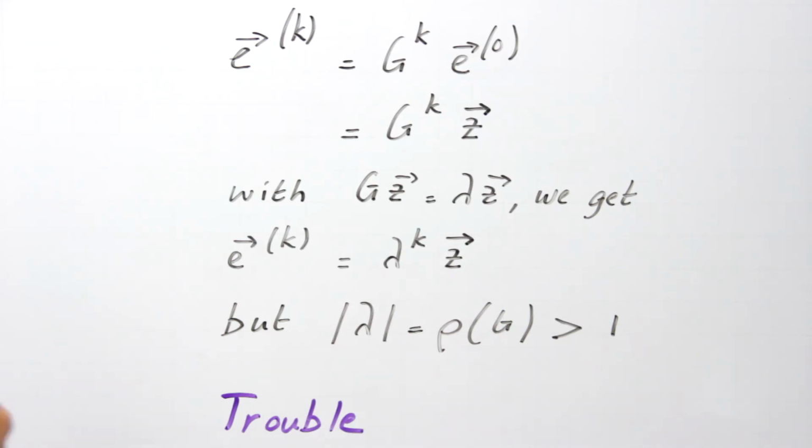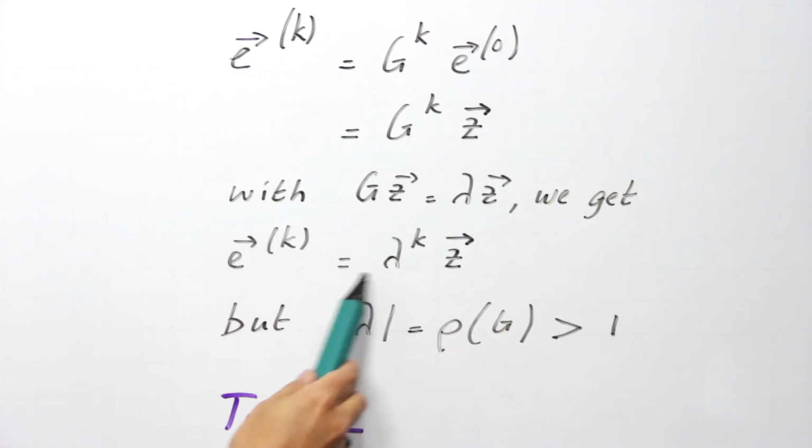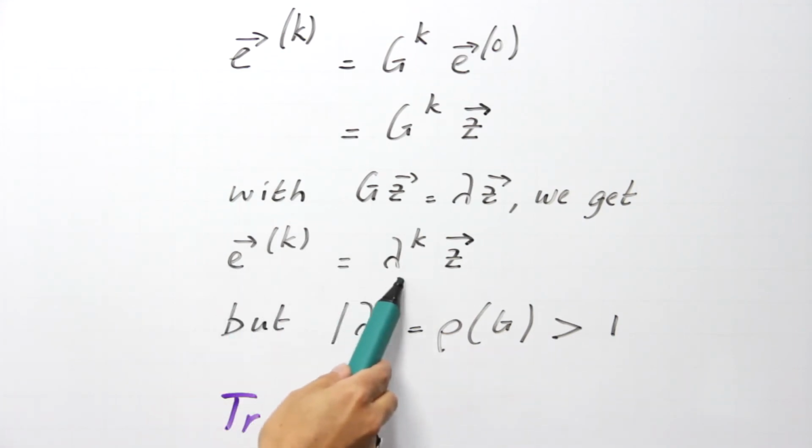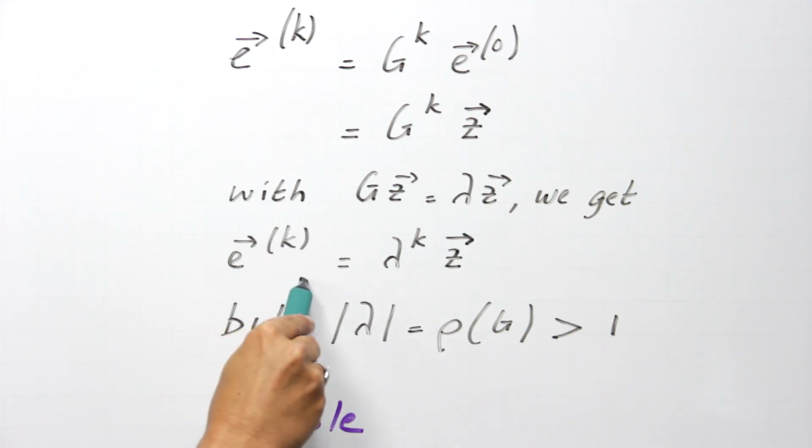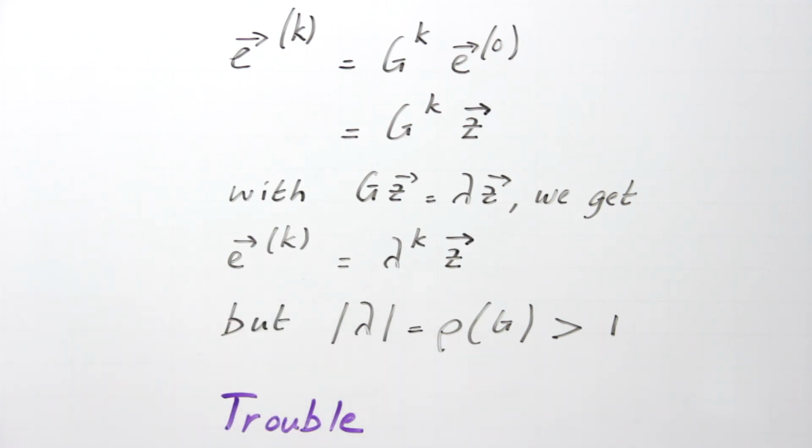So if we apply G k times, in fact what we do is applying lambda k times to z. But because lambda in absolute value is equal to the spectral radius, and the spectral radius in this case is bigger than 1, lambda to the power k just blows up. And so that means that the error, e_k, blows up. And we're in trouble.